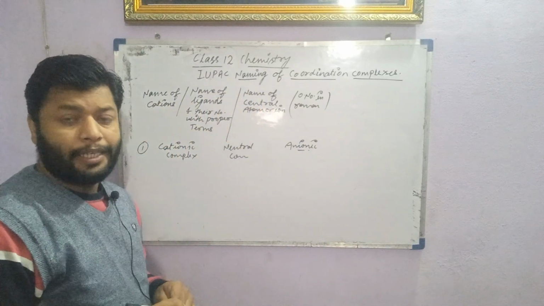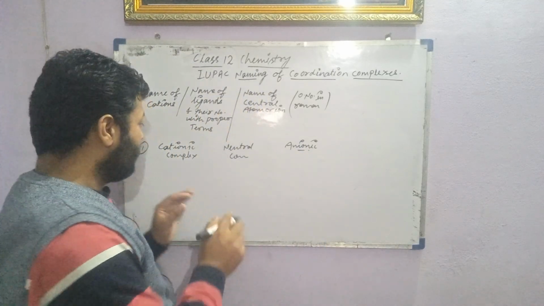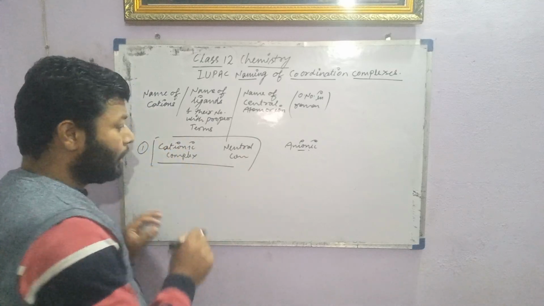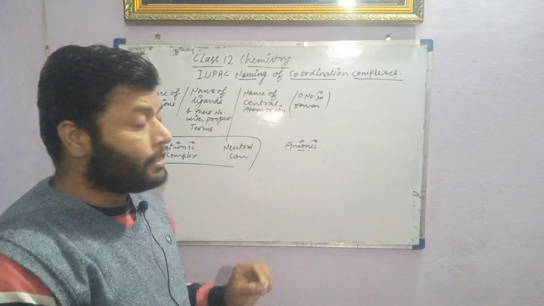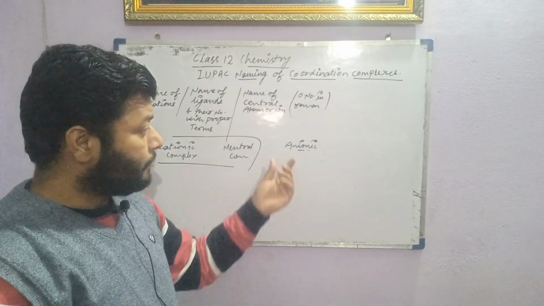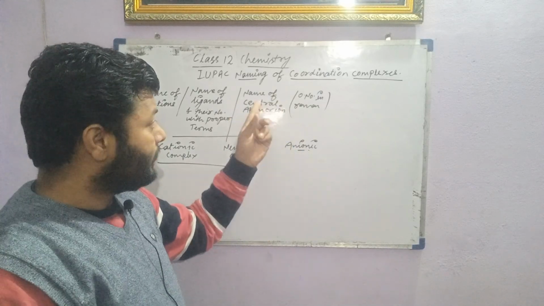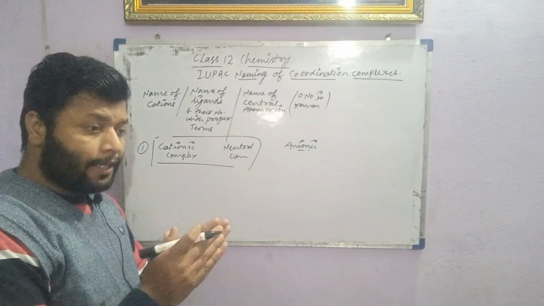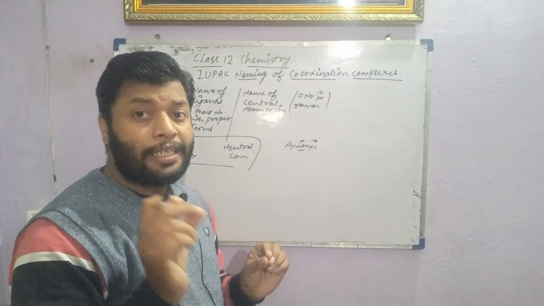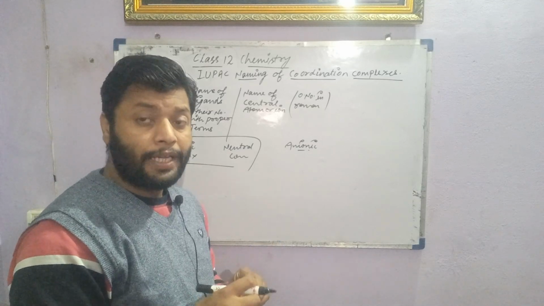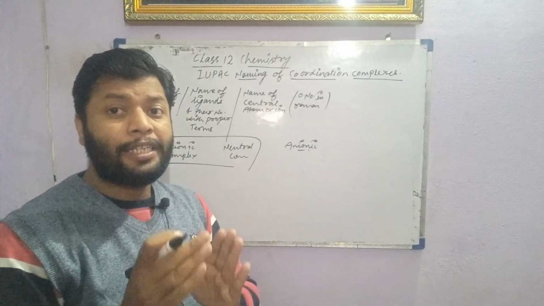Students, the cationic complexes and neutral complexes have a common method to write the name of the central metal atom. But for the anionic complexes, the central metal atom or ion must end with ATE, a special term used for anionic complexes.